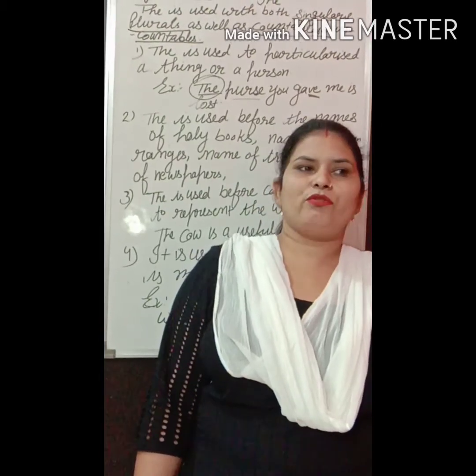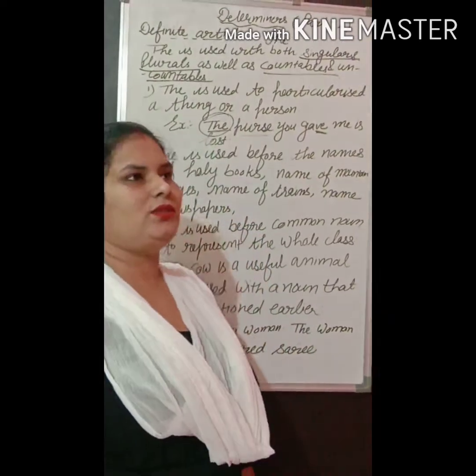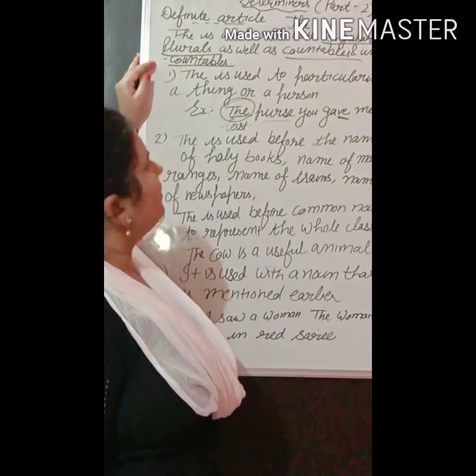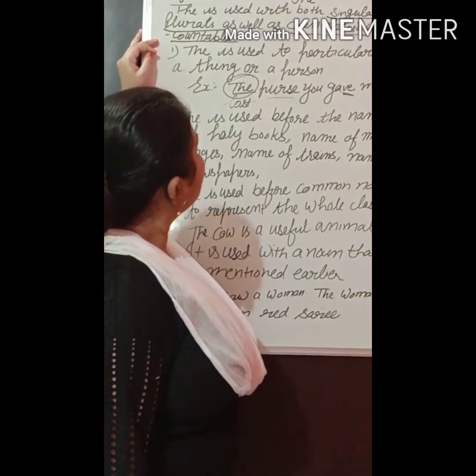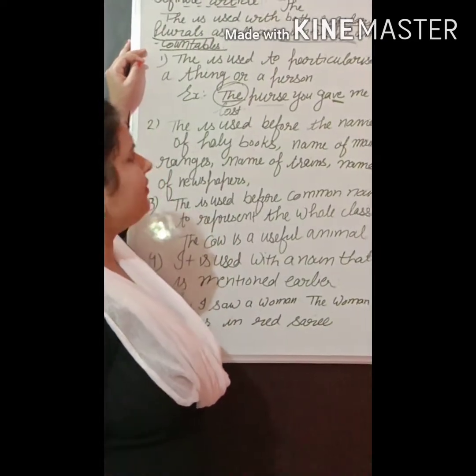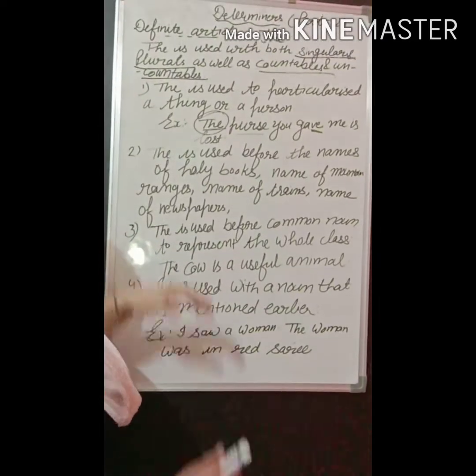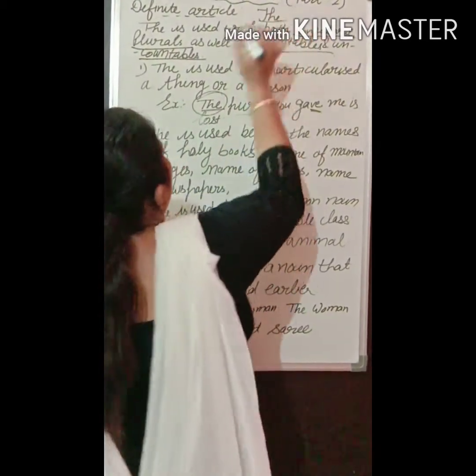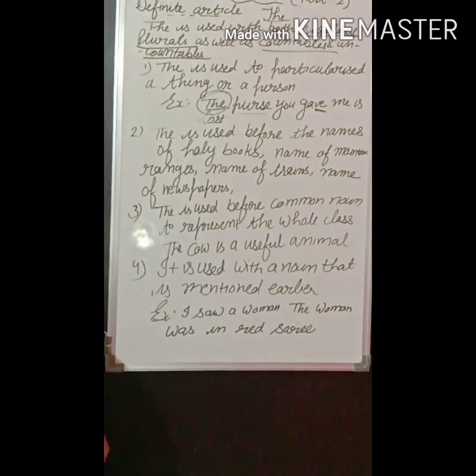In the last video, we discussed determiners and we did only the first part, articles. In articles, we did indefinite articles, meaning a and an. Today we are going to discuss the definite article, that is, the. So, the is a definite article.